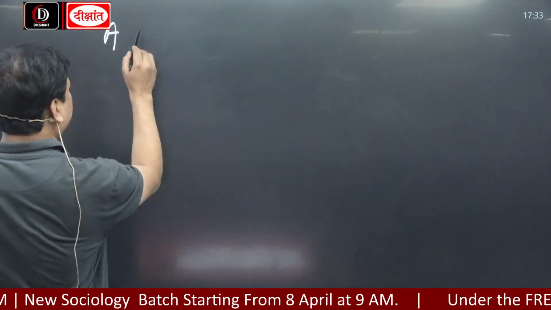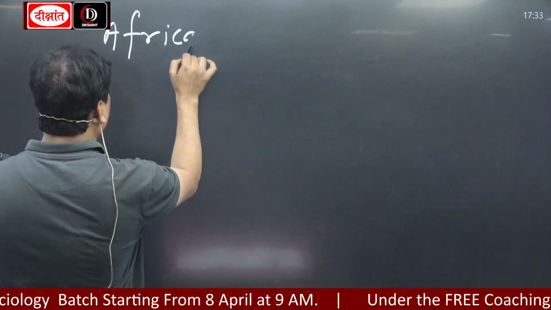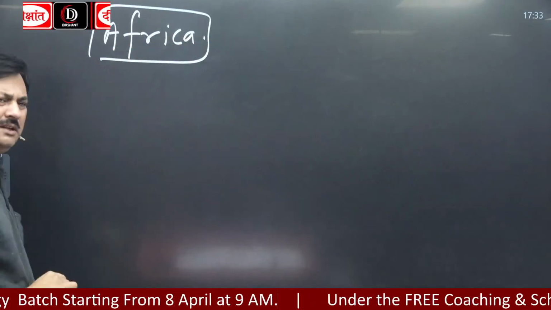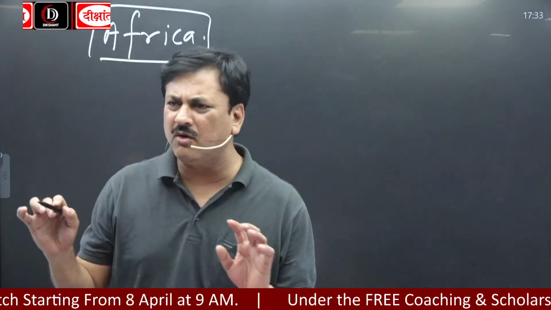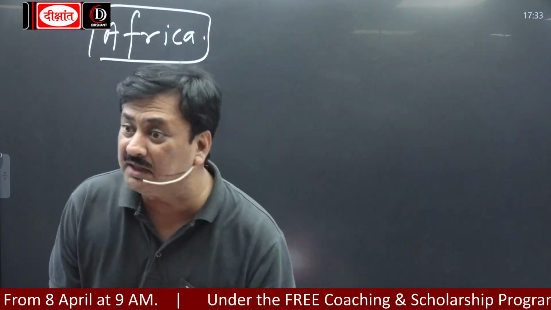So you have to write some important information. Africa is known as the dark continent, or continent of hope, or mother continent.